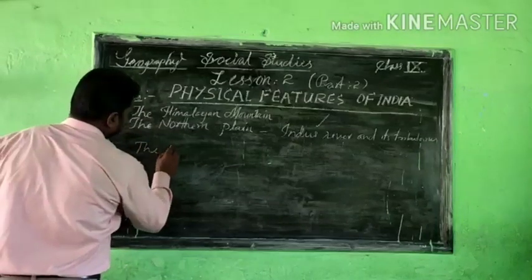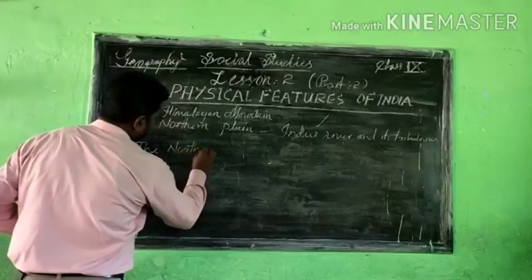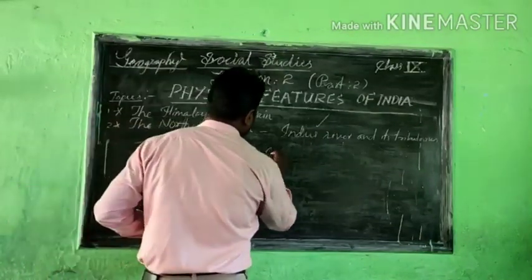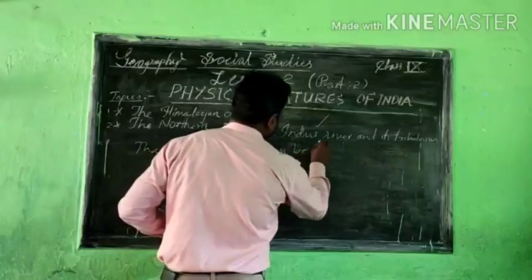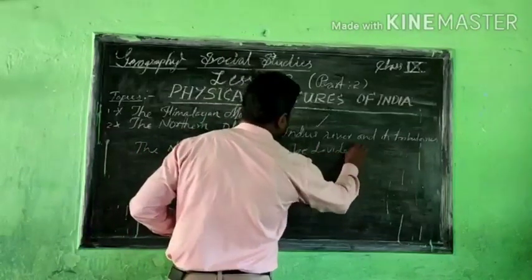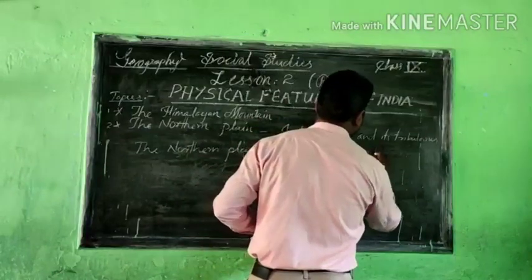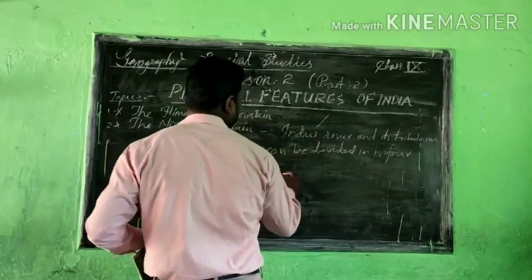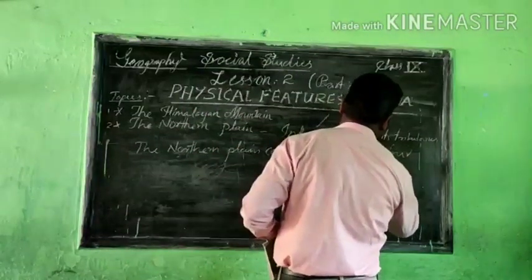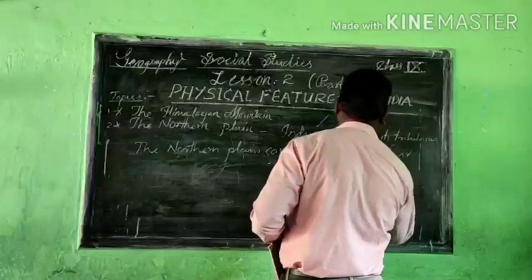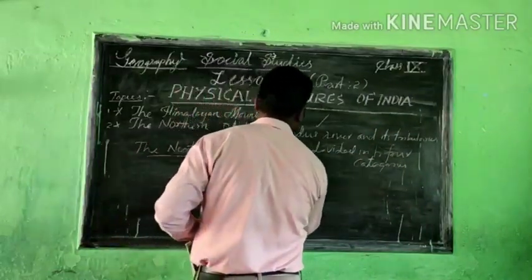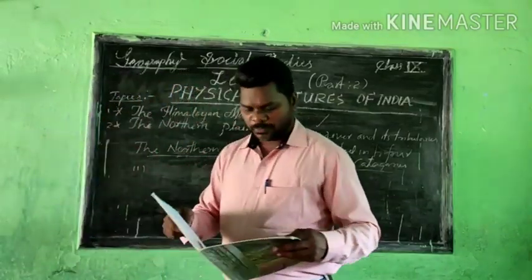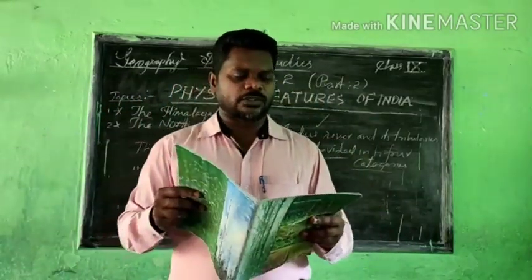The northern plain can be divided into 4 categories. Okay, this northern plain can be divided into 4 different categories, and we are going to learn one by one right now. First one is called the Bhabar.